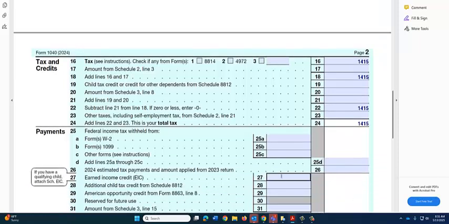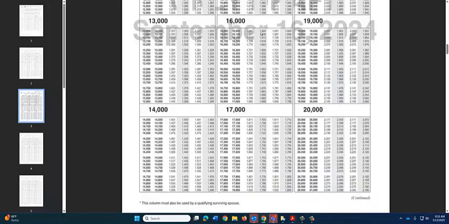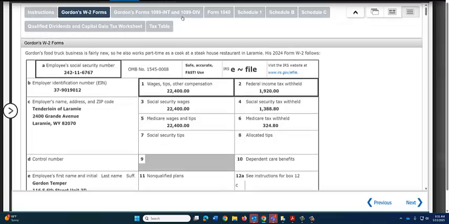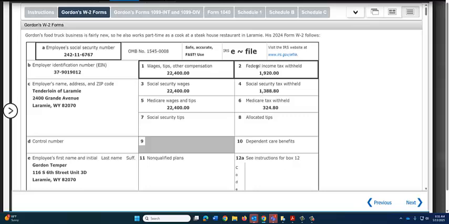Now we need to see what Gordon's prepayments were. So we'll go back over to the problem, to the W-2, and from his W-2, his $22,400 earnings, he had $1,920 withheld in federal taxes. He didn't have anything withheld from his 1099 INT or the 1099 DIV. This was his only prepayments.